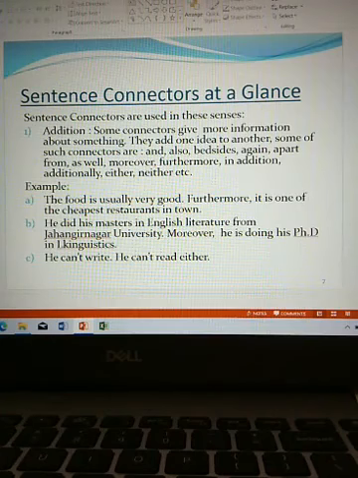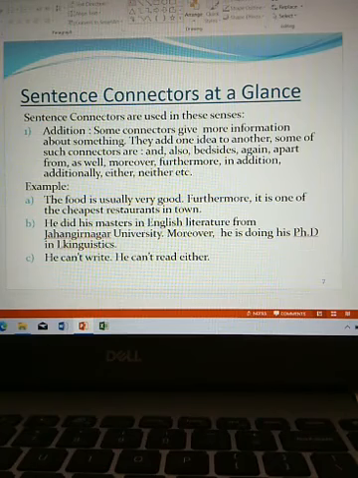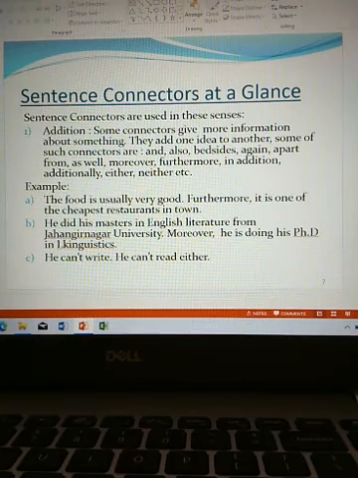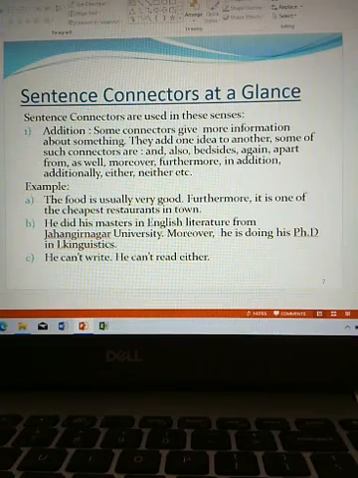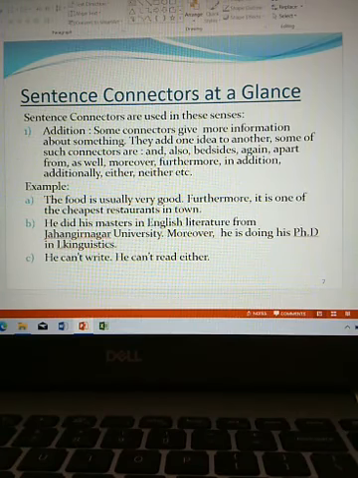C. He can't write. He can't read either. So, the information is he can't write. He doesn't have the ability of writing. So, as he can't write, obviously it means he cannot read.